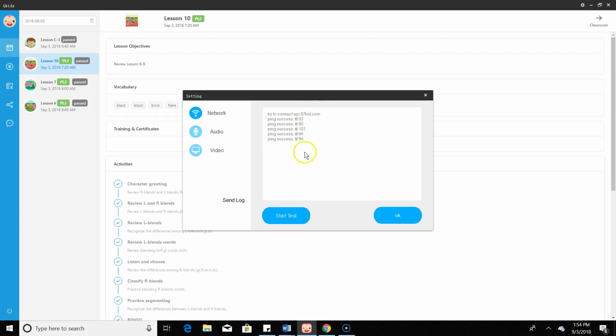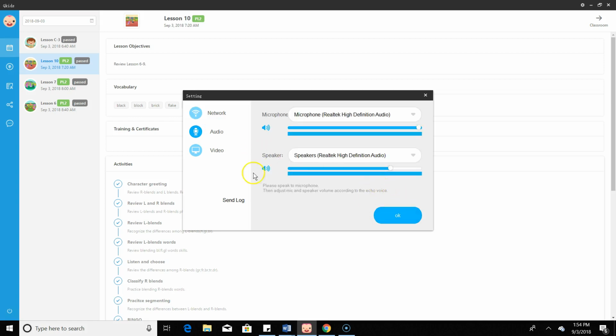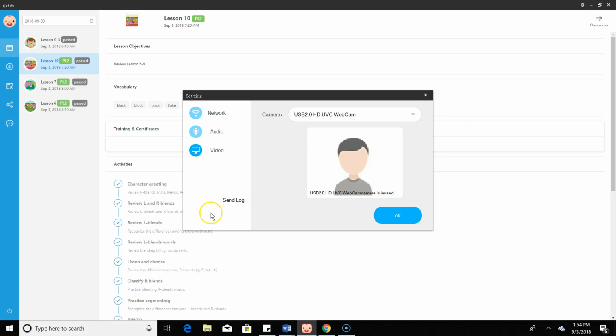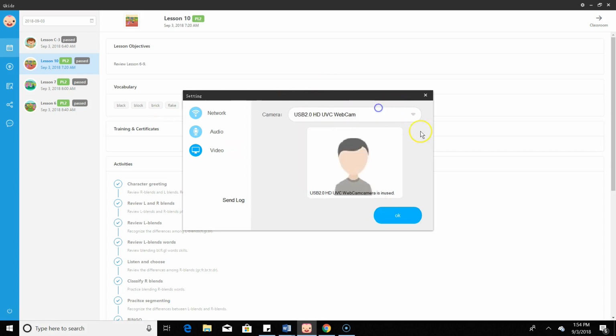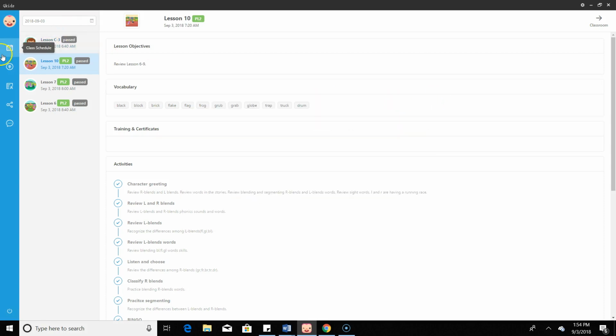I'm running a little high today, possibly because I'm recording while I'm running the software, which I don't normally do. That's very loud. Ouch! And then it says web camera in use, but you check your audio and your camera right there. And you can send a log if there's any type of error. So that's how you run some teacher checks.